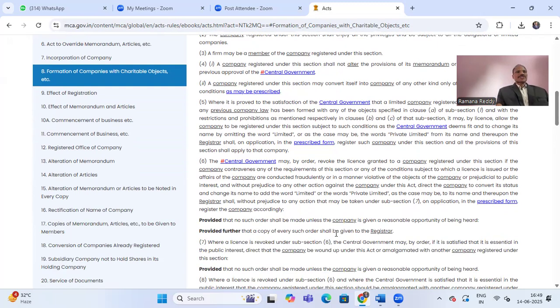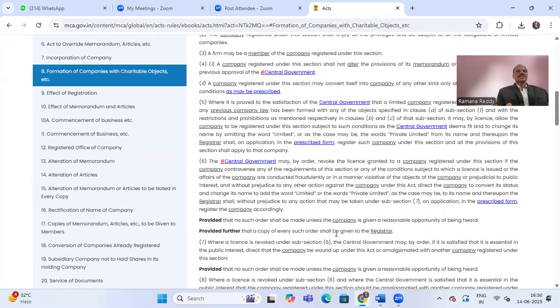Then another subsection under Section 8: the central government may by order revoke the license granted to a company registered under this section if the company contravenes any of the requirements of this section or any of the conditions subject to which the license is issued.